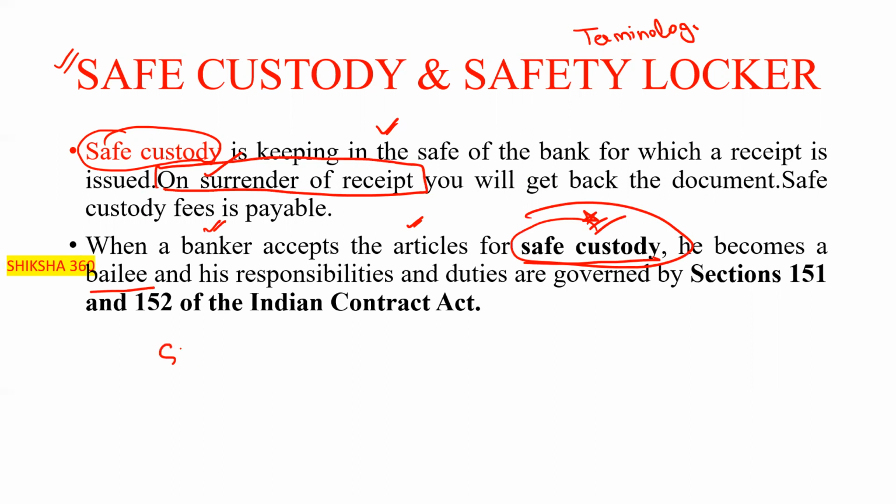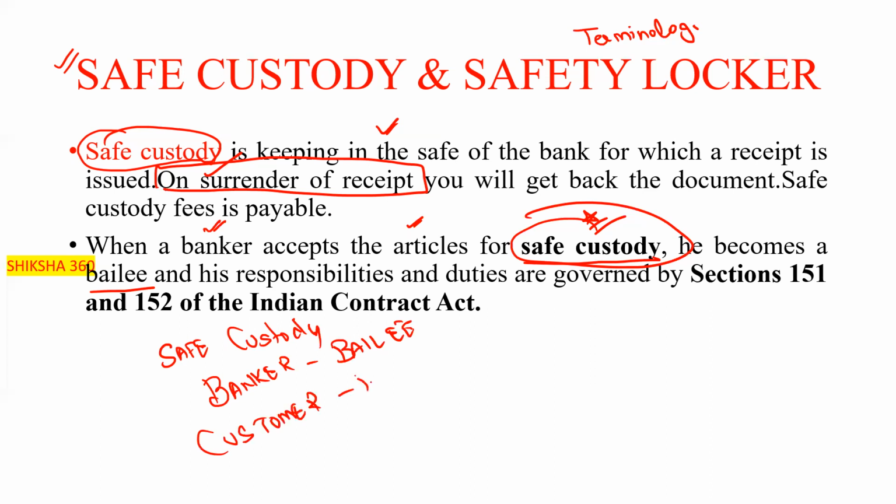In the case of the safe custody, please remember, the banker is the bailee and the customer is the bailor. This is a 1 mark question. This type of question you will find in any of the sets. We have to cover these things in the PPB also. So when a banker accepts articles for the safe custody, he becomes a bailee.